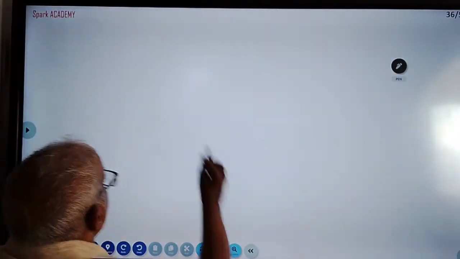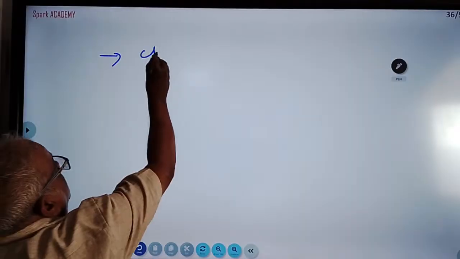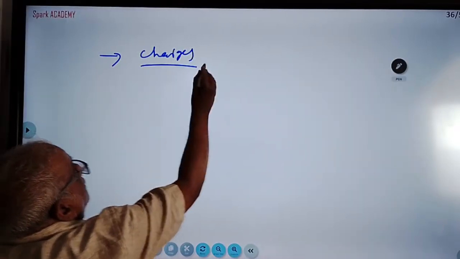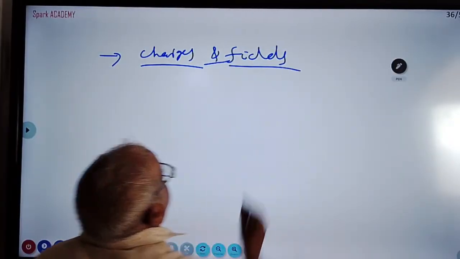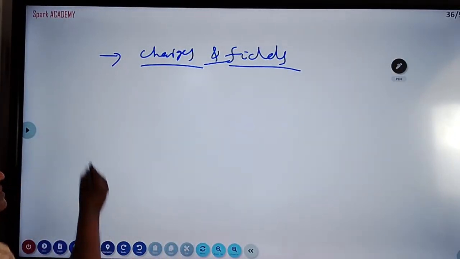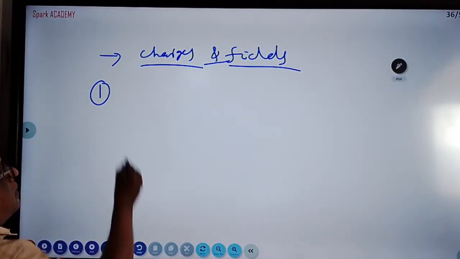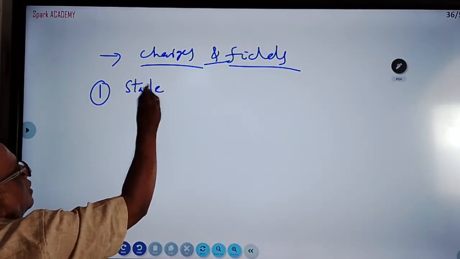Next question, I forgot one chapter called charges and fields, and potential and capacitors. What are the important questions? I will tell you. Charges and fields: one question is, state and explain Gauss law.